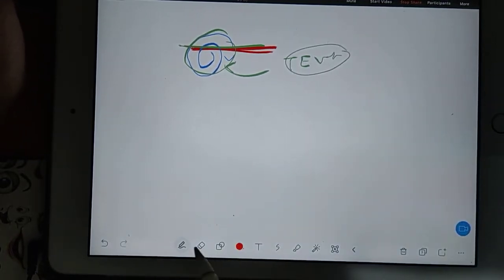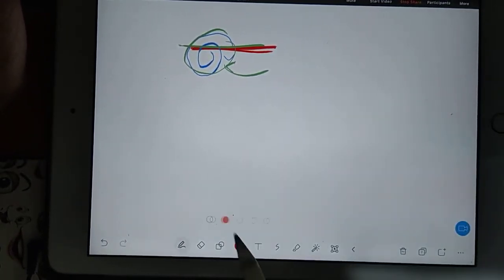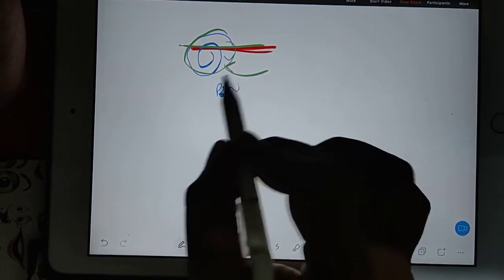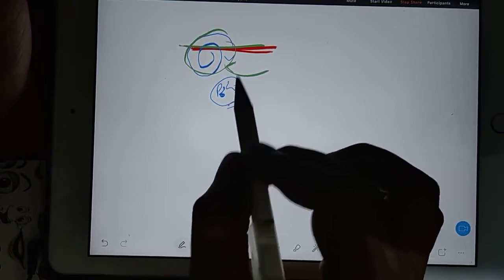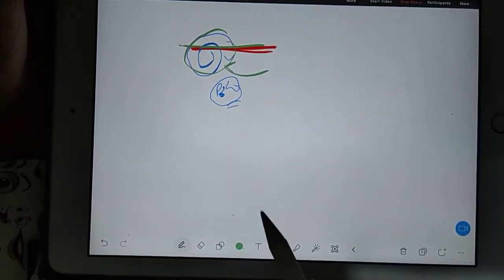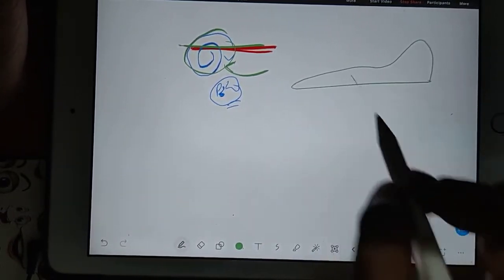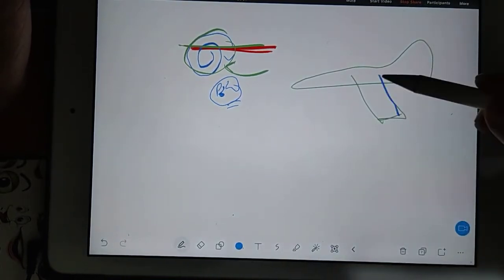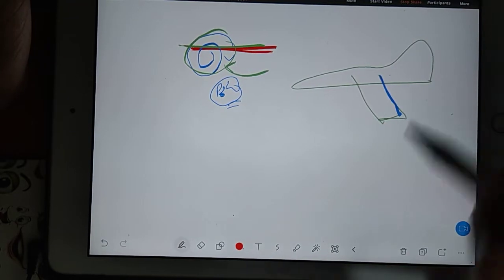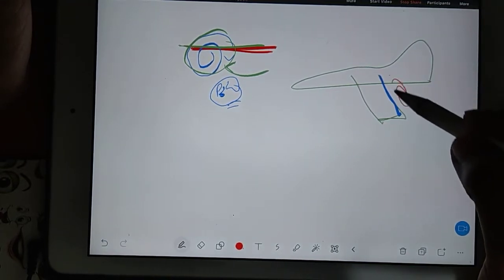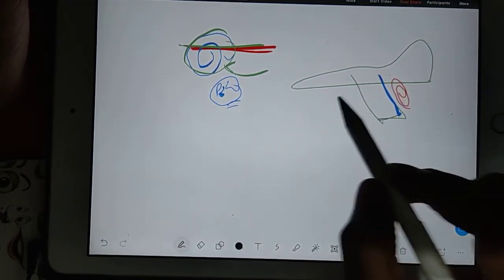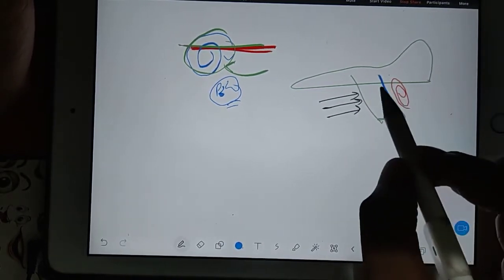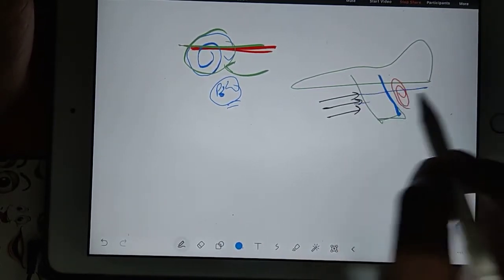Now in the case of the trailing edge vortex, there is a beautiful phenomenon. If this is your trailing edge and at the backside you have vortex formation, the incoming airflow cannot go smoothly.